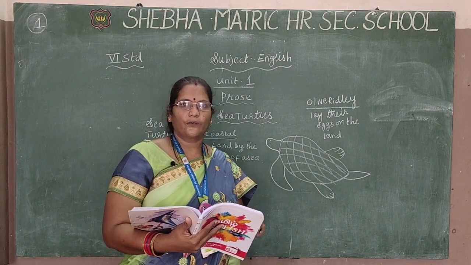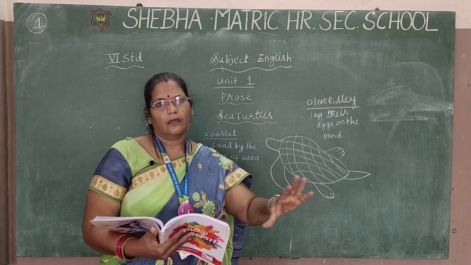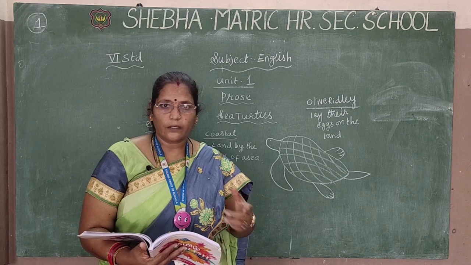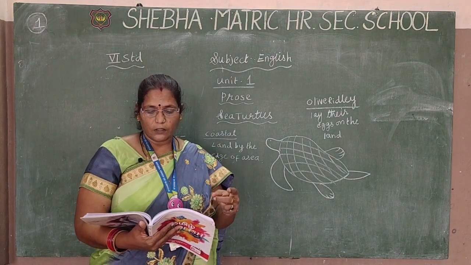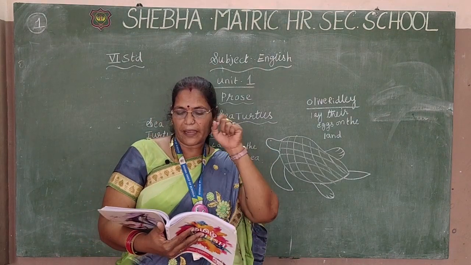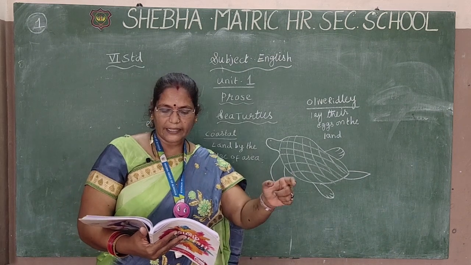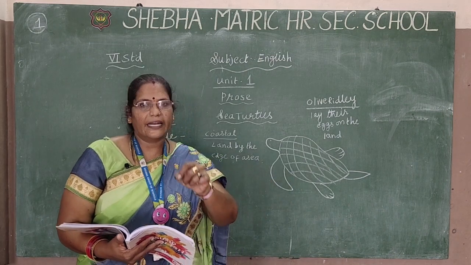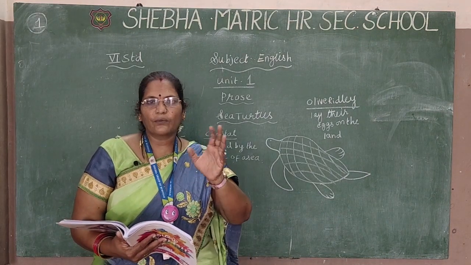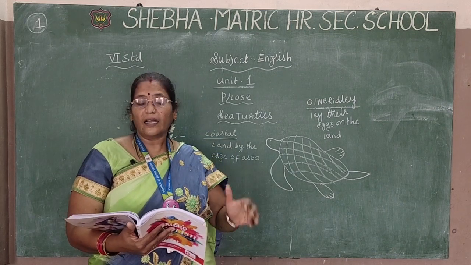Okay, I already informed you that even though the olive ridley spends its entire life in the ocean, in the sea, sometimes it comes outside to lay eggs. Between the months of January and March, the female turtle comes to the seashore to lay the eggs. But when do they lay the eggs, do you know? It lays the eggs at night time only. It doesn't come in the daytime. It comes at night time to lay the eggs.